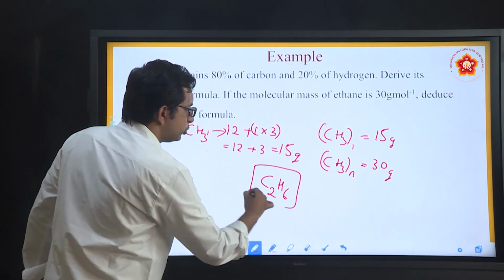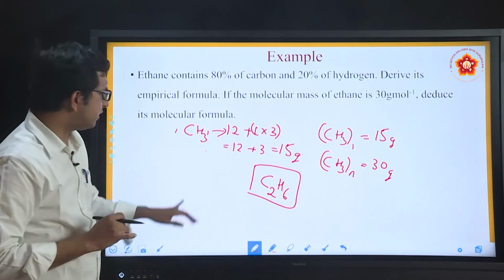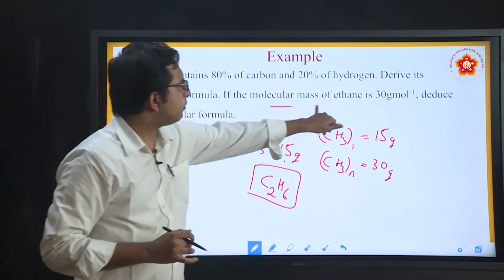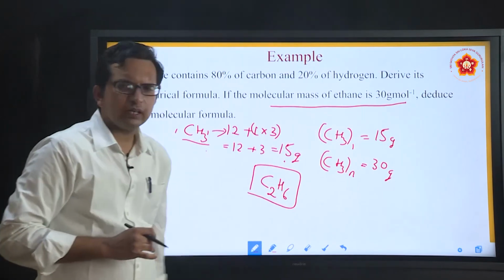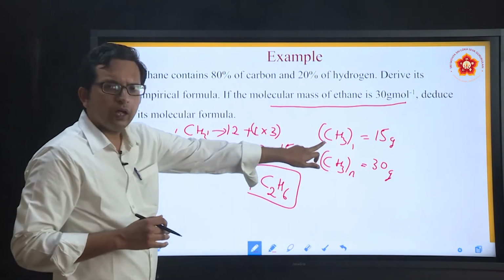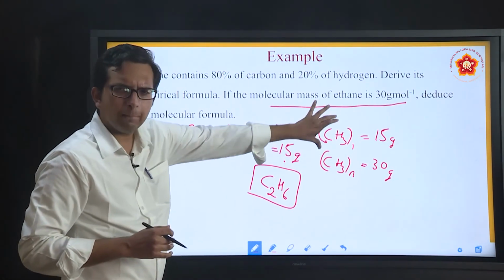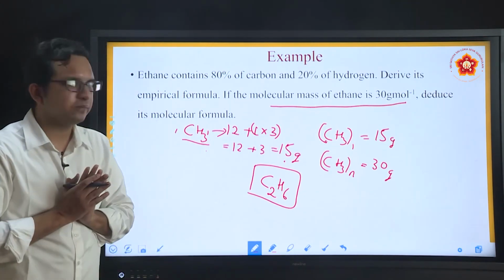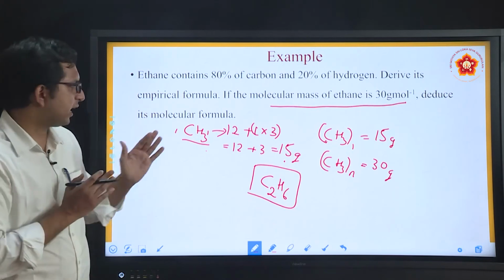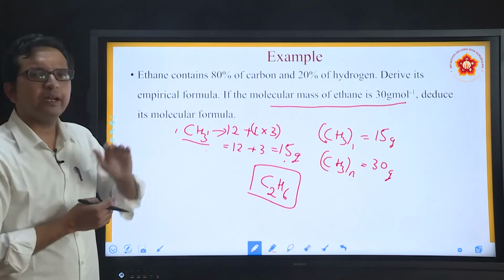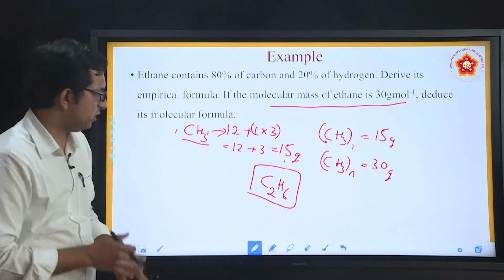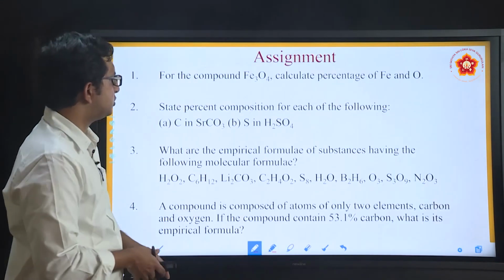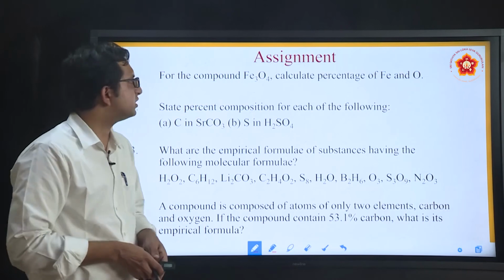How did I get this C2H6? Because I knew very well that the CH3 mass is 15 gram. The molar mass of the actual compound was 30 grams. So since it was half, if I double the empirical formula, I am going to get its corresponding molecular formula. So this is how we understand the calculation to obtain the empirical formula as well as the molecular formula in these cases. So having seen many such parts, we have some questions here for you.